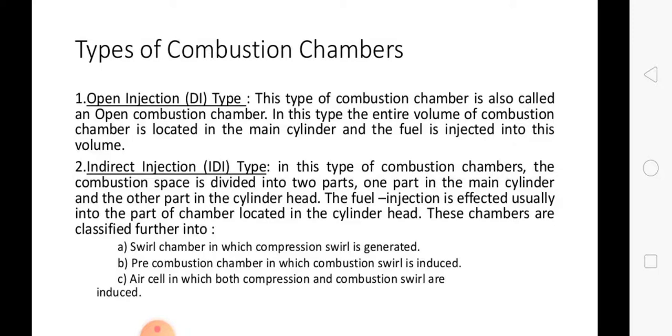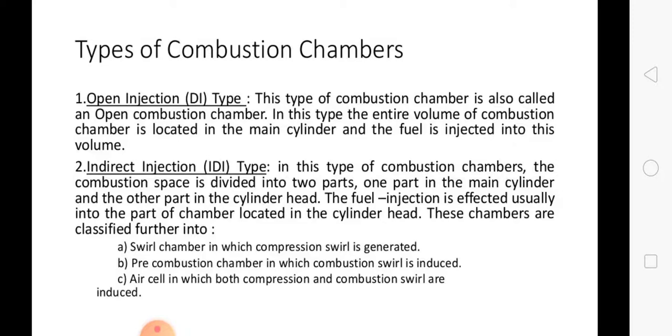These indirect injection chambers have two to three different types. First one, the swirl combustion chamber. It consists of a spherical shaped chamber separated from the engine cylinder and located in the cylinder head.